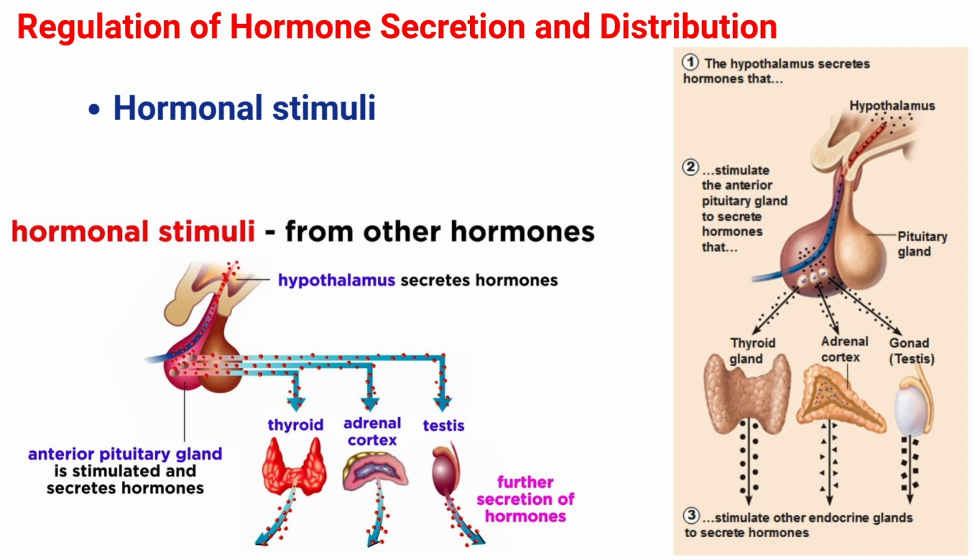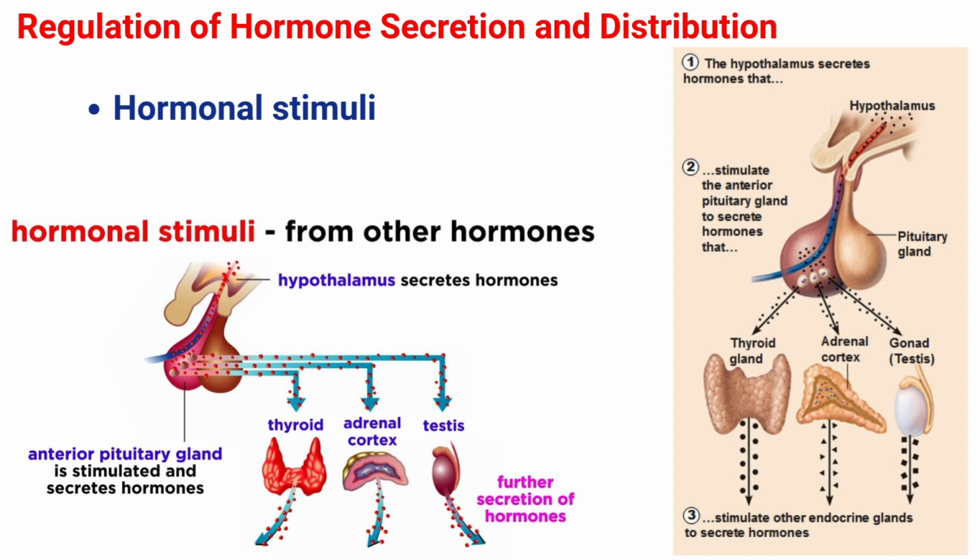Next is hormonal stimuli or another hormone stimulating a gland. The hormonal stimuli refers to the release of a hormone in response to another hormone. A number of endocrine glands release hormones when stimulated by hormones released by other endocrine glands. For example, the hypothalamus produces hormones that stimulate the anterior portion of the pituitary gland. The anterior pituitary in turn releases hormones that regulate hormones produced by other endocrine glands.